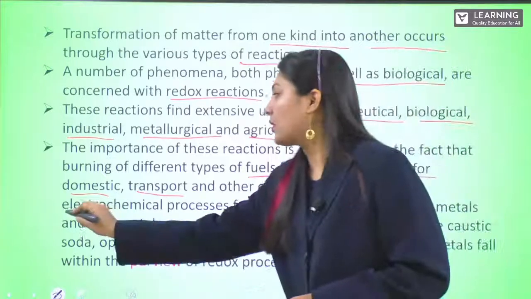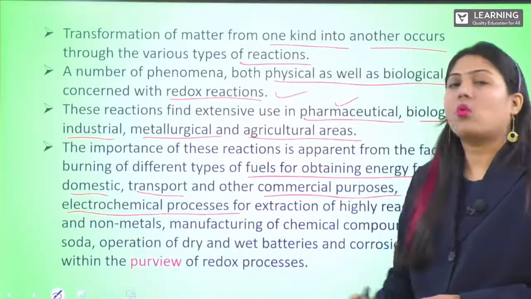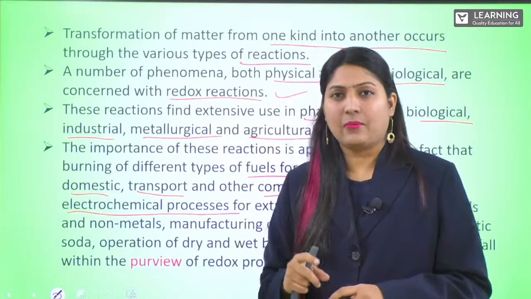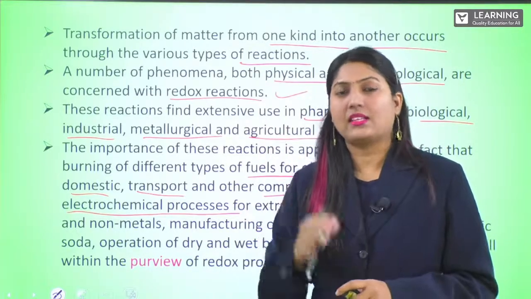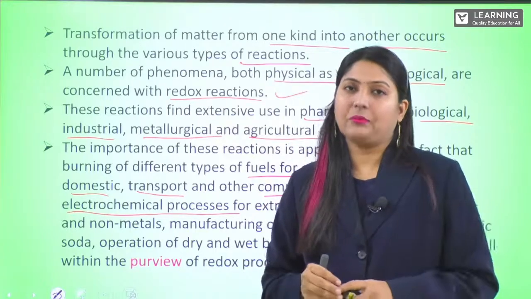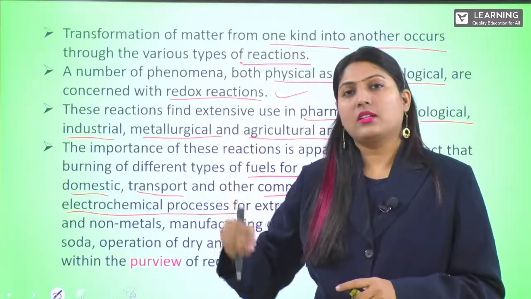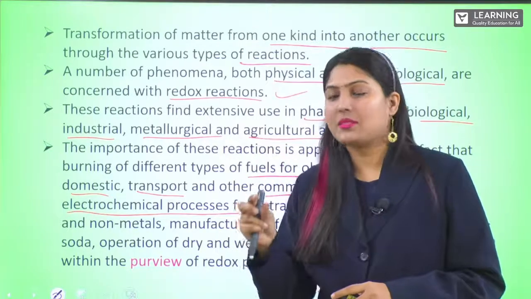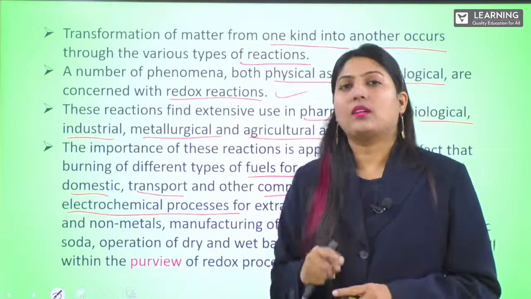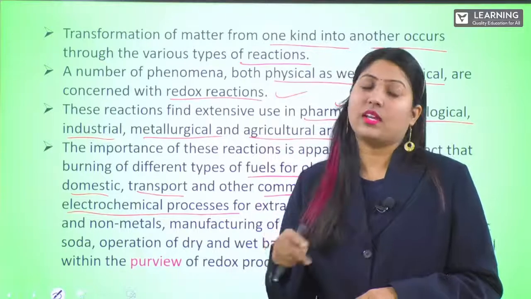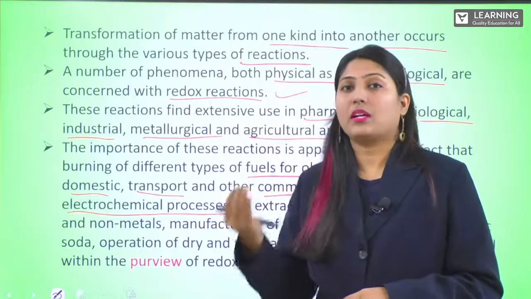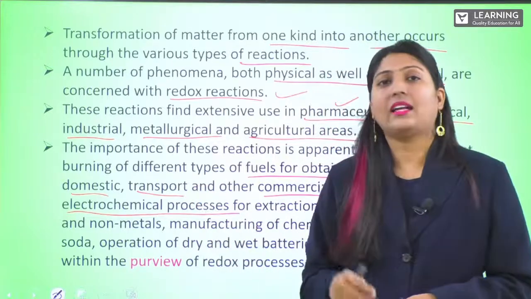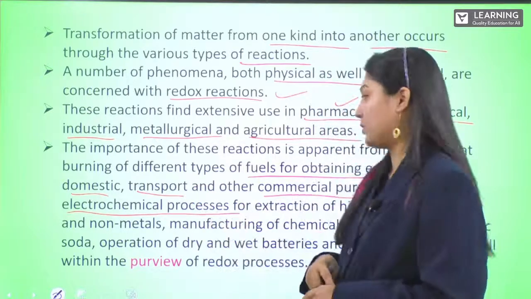Even in electrochemical processes, we require redox reactions. If you take a cell, inside the cell you will have graphite rods or thin metals placed in it. The atom loses or gains electrons so that electrons are in motion, and hence chemical energy is converted into electrical energy, which we get in terms of redox reactions.